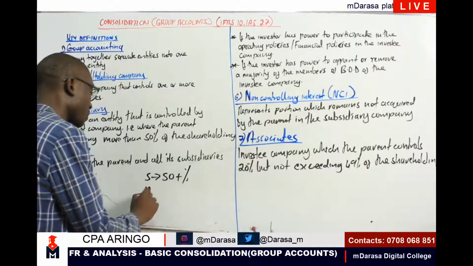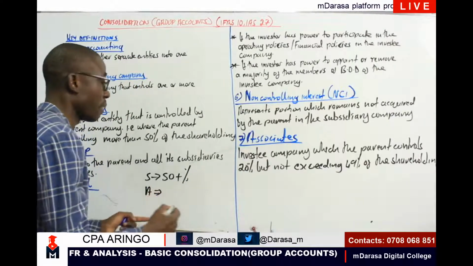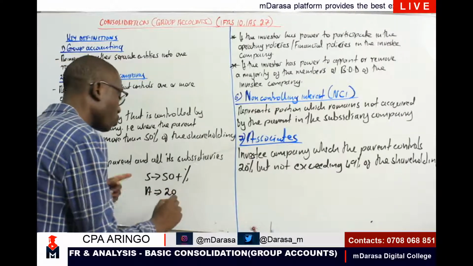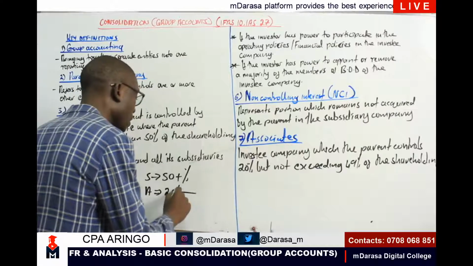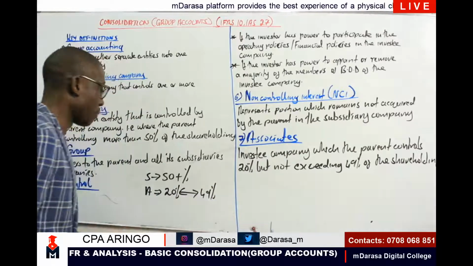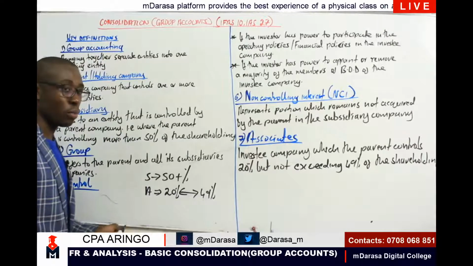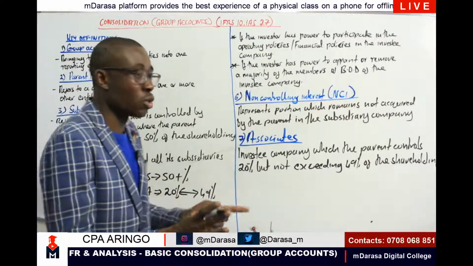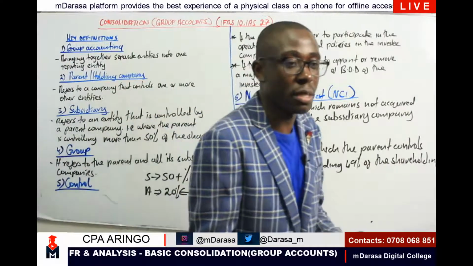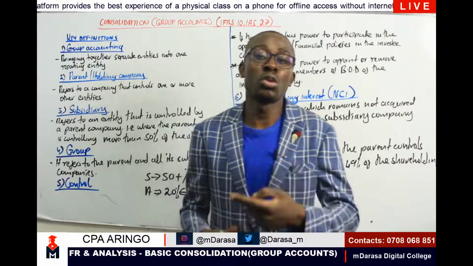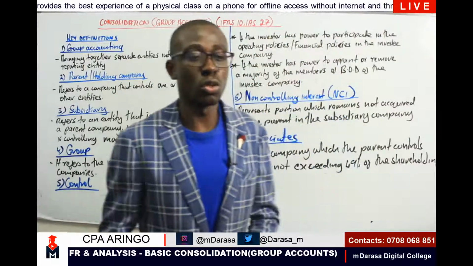An associate, my good student, we are saying that at this point the company controls between 20% and 49% of the shareholding of the company. So at any given point, whenever we are given a scenario and you see a company is controlling between 20 and 49%, what should click at the back of your mind is that we are talking of an associate.